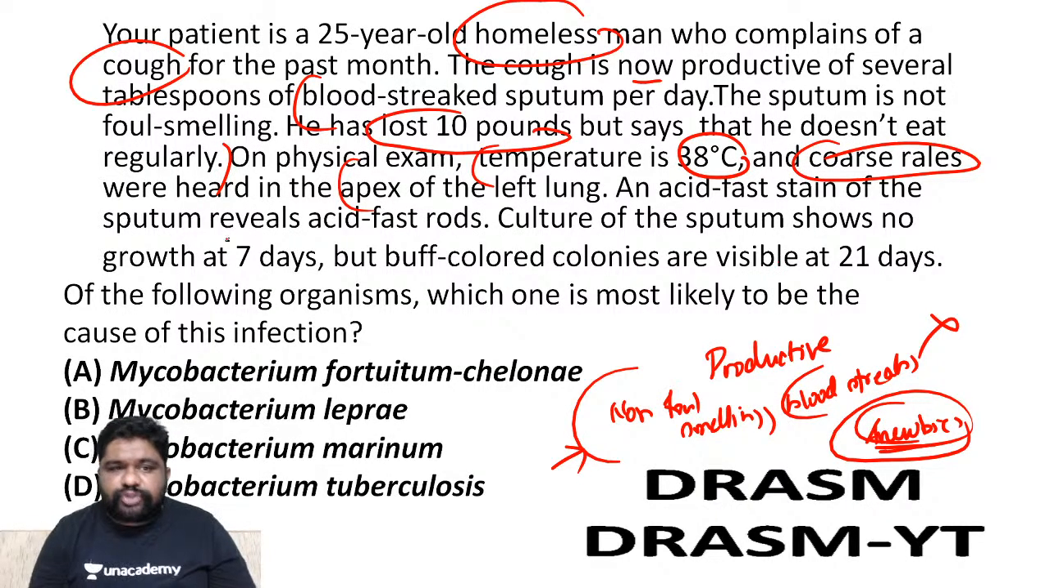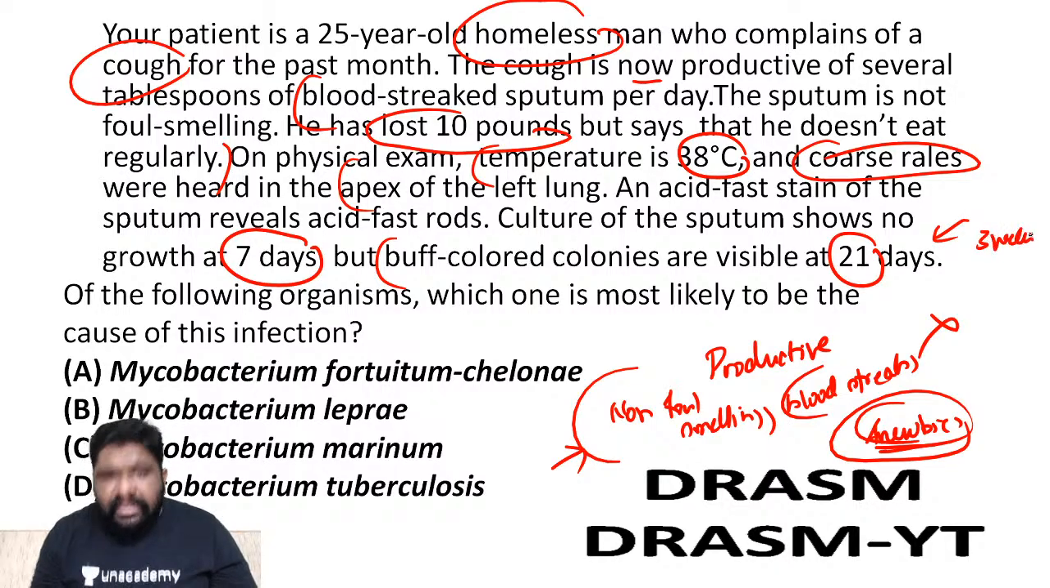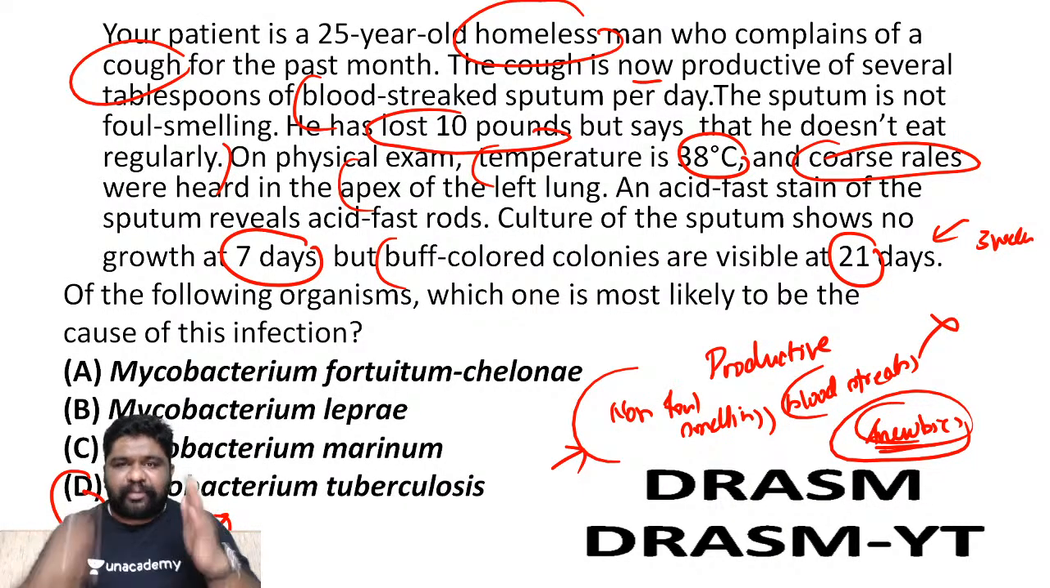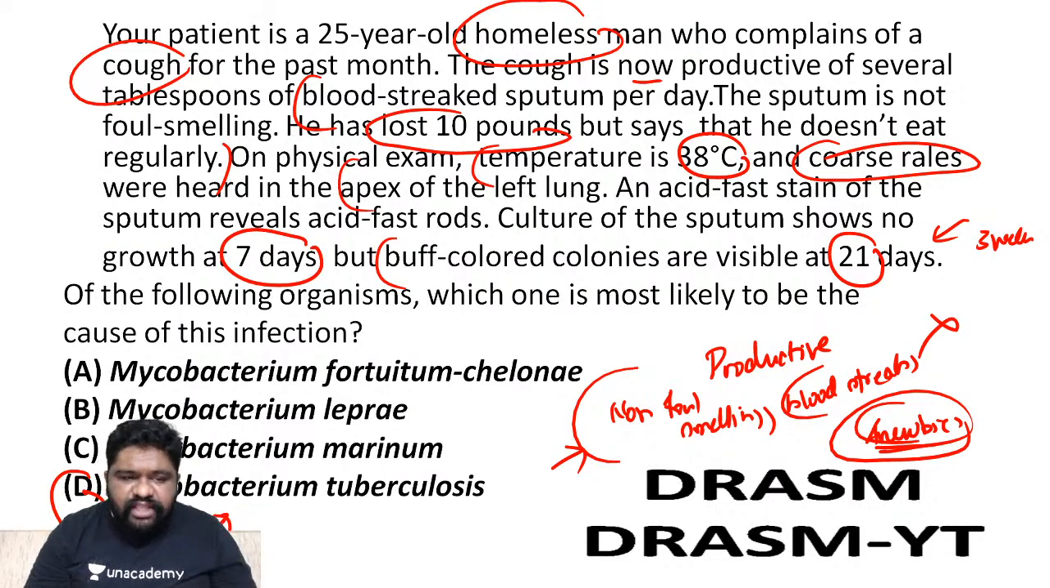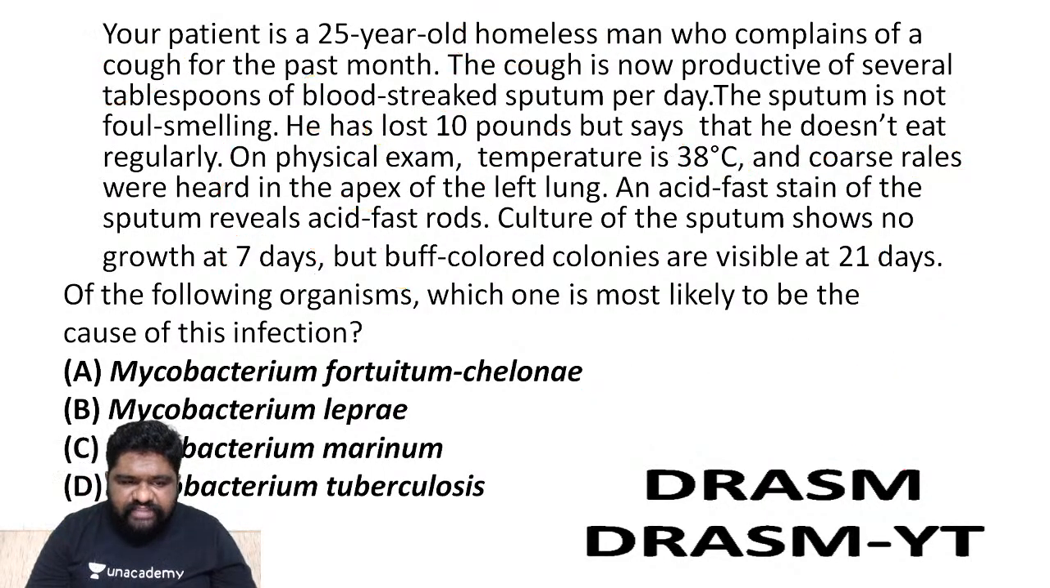Culture of sputum shows no growth at 7 days, but buff colored colonies are visible at 21 days. Mark my words, 3 weeks. Of the following organisms, which one is the likely cause? The answer is Mycobacterium tuberculosis. I know all of you will know this, but why did I put this question? Because this is just a revision of how to see the organism in simple words. We are starting the question, right?